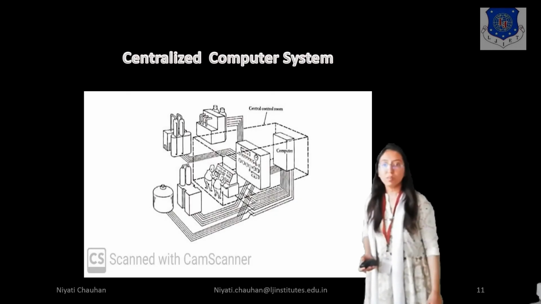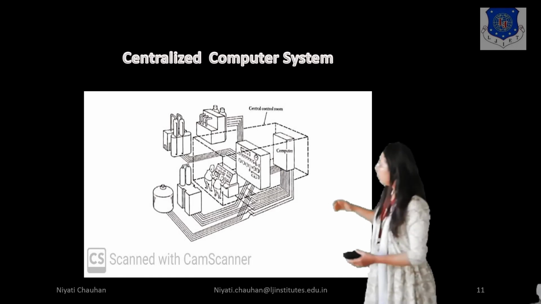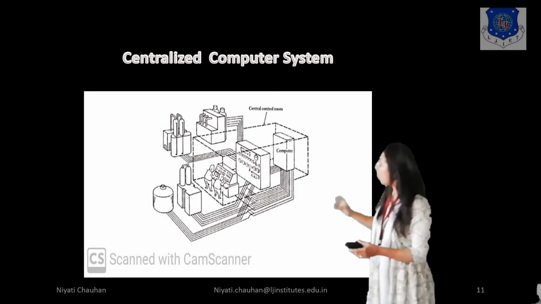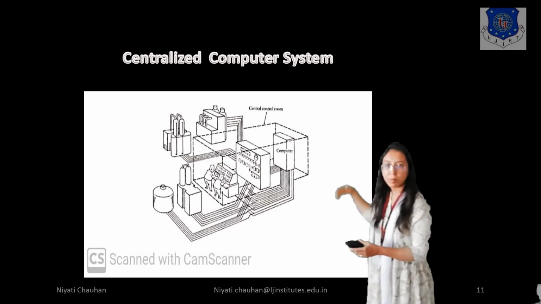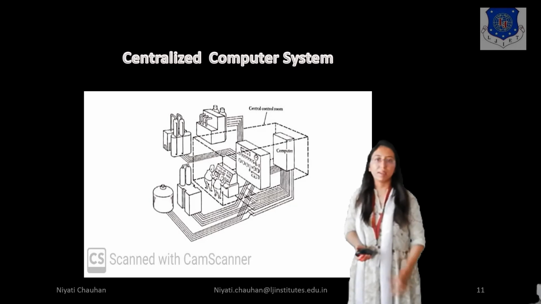In a centralized computer system, you can see that in industry, one central room is available, right? An operator can operate the whole process here. You can see in the diagram.